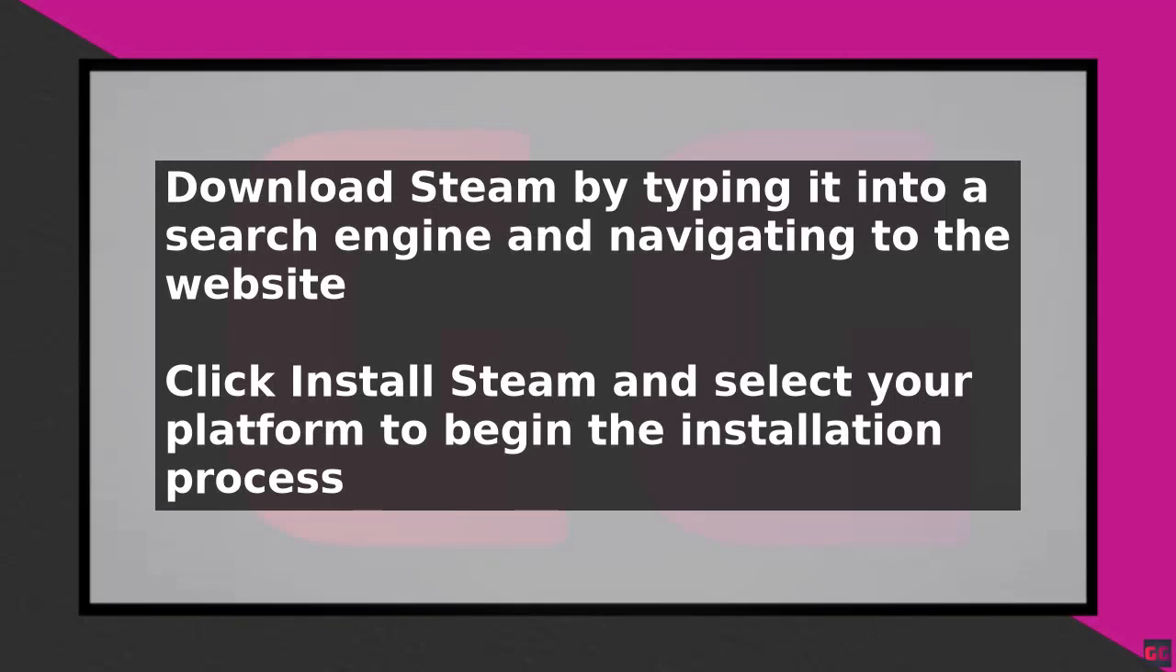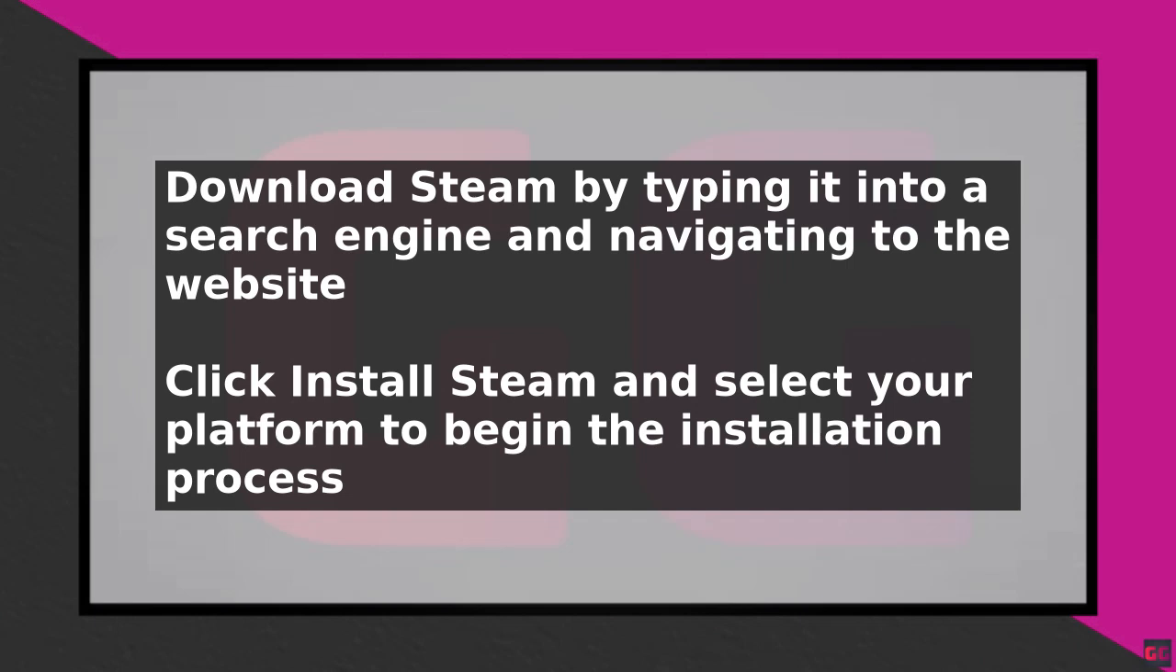To download Lost Castle 2 on a PC or laptop, start by downloading Steam, an app that allows you to buy, download, install, and play games. Begin by typing Steam into a search engine. Then navigate to the Steam website. Click on Install Steam and select your platform, for example, Windows, and click Install Steam again.